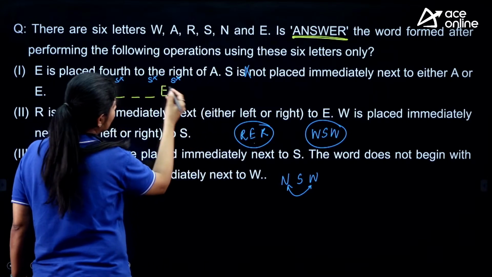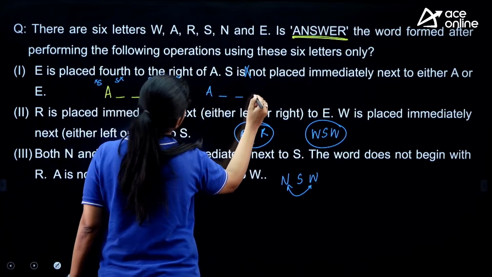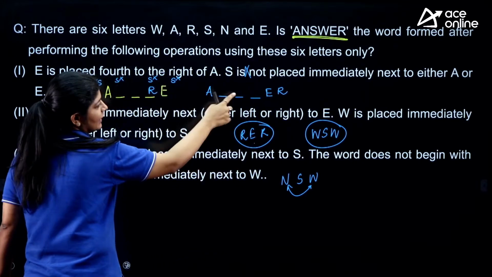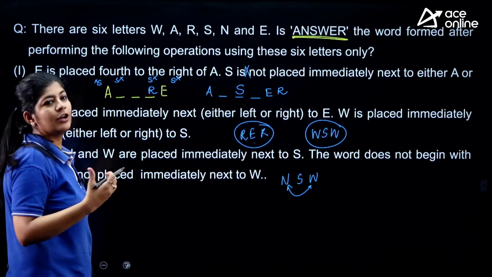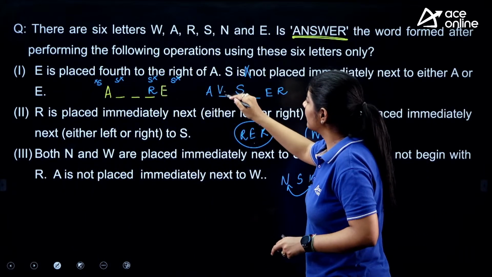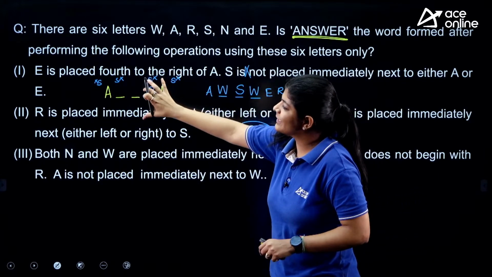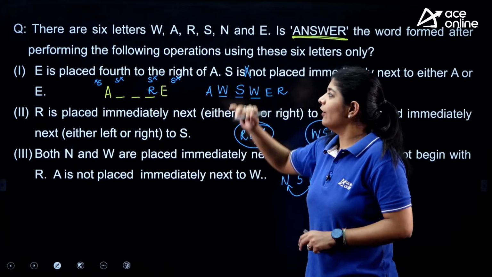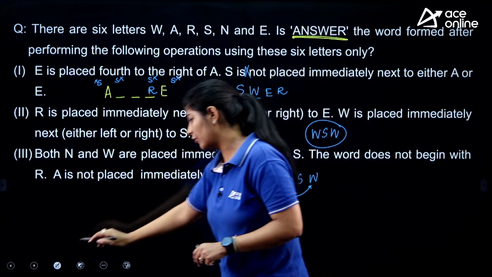This is the only condition that we can put, that maybe R is over here, or maybe we are having condition like this, right? And if we are having condition like this, in that case only we can put S over here. But still we are not aware about the position of W, because here we can put W over here, or we can put W over here also. So if we combine first and second together, after that also we are not able to determine the answer. Now we are just simply checking, are we getting answer by combining first and third together or not.